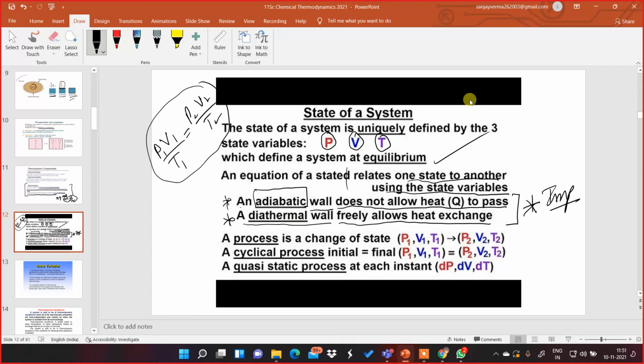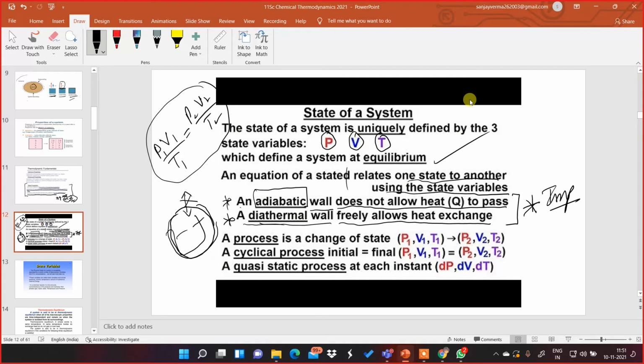I'm talking about a system. If there is a system and there is a wall boundary over here, if this boundary is adiabatic, it will not allow the heat to pass either inside or outside. Both are not possible. Whereas if the wall is a diathermal wall, it will allow the free movement of heat.